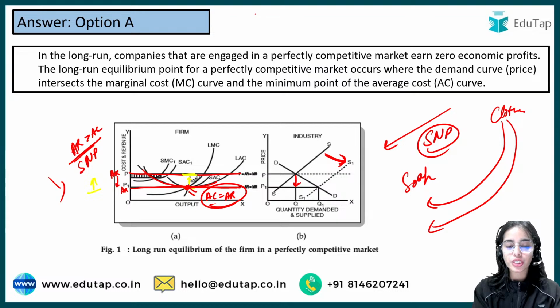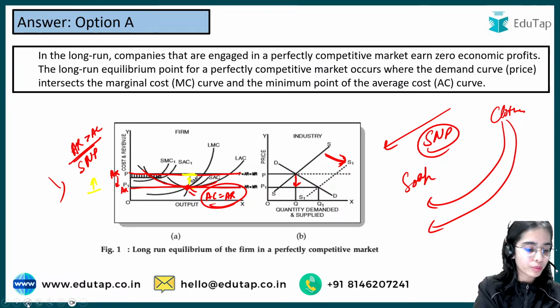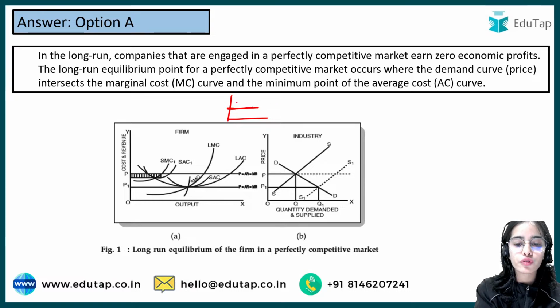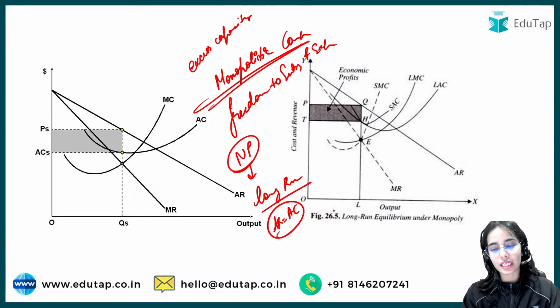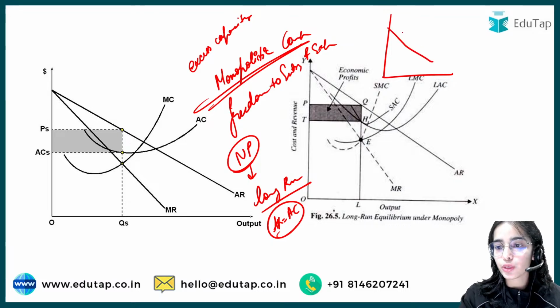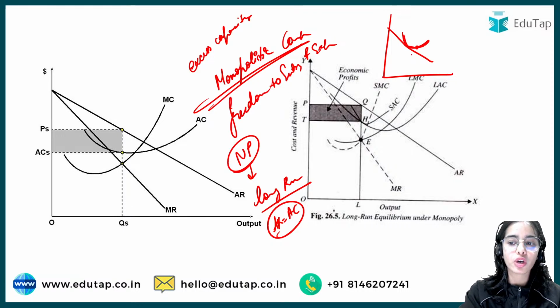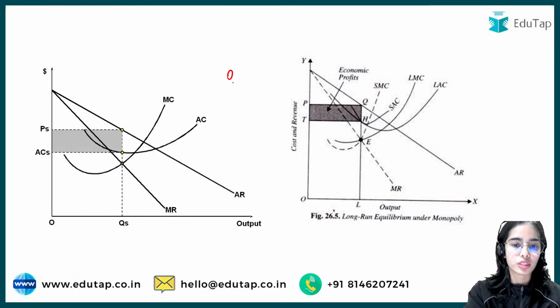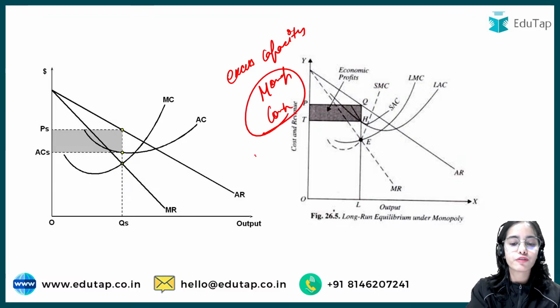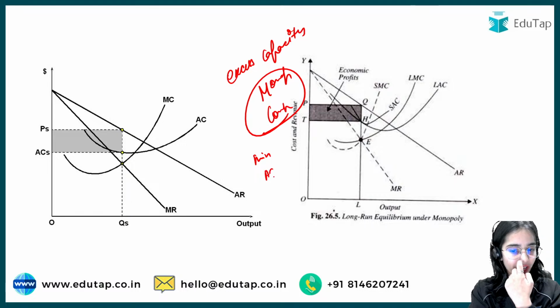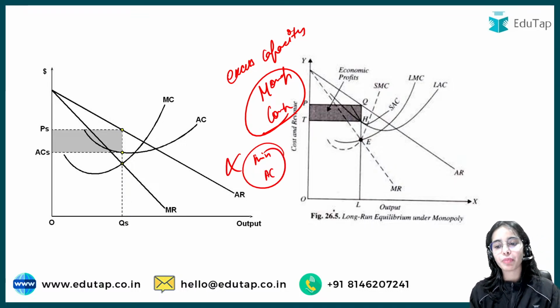In perfect competition, because the firms are price takers, firms are producing at the minimum of the average cost. But in monopolistic competition, the firms are not price takers, so they are not producing at the minimum point of the average cost curve. So there is excess capacity in monopolistic competition, because the firms are not producing at the minimum of the average cost curve.